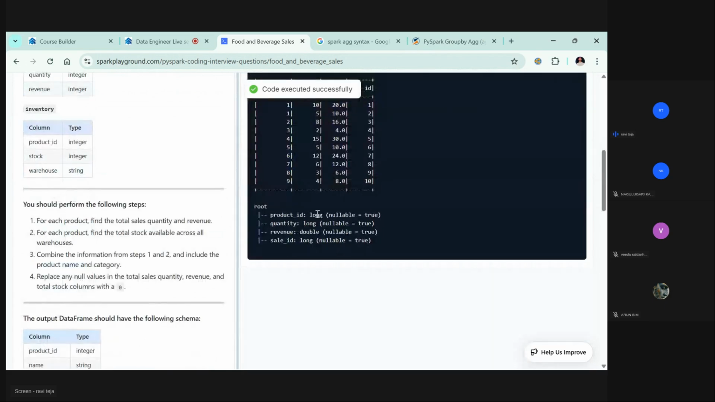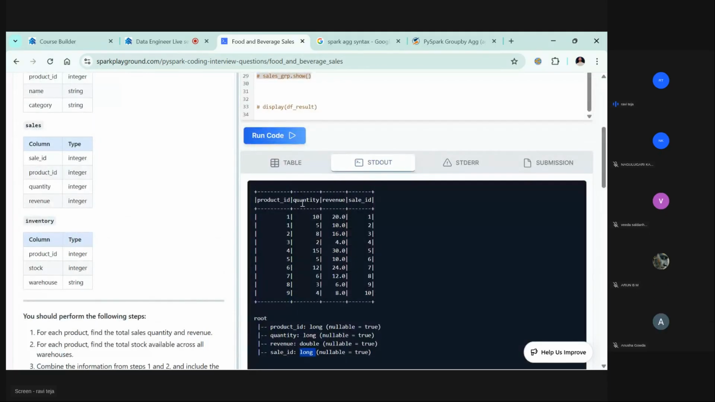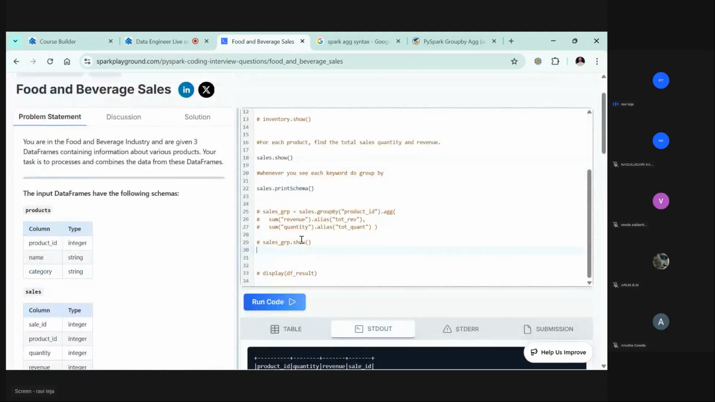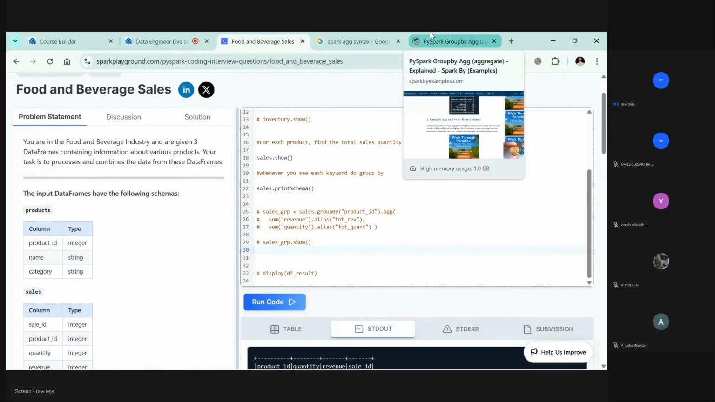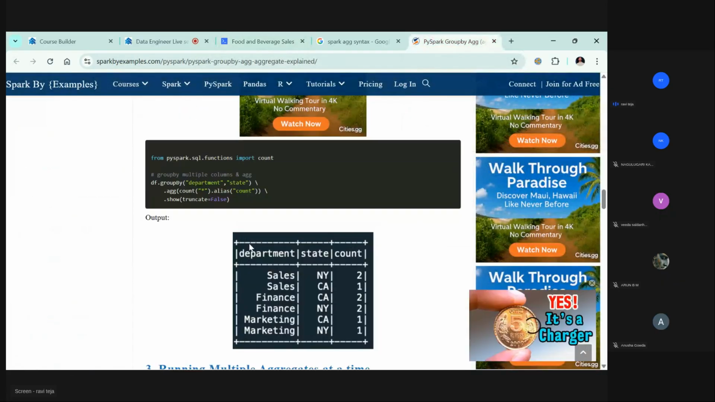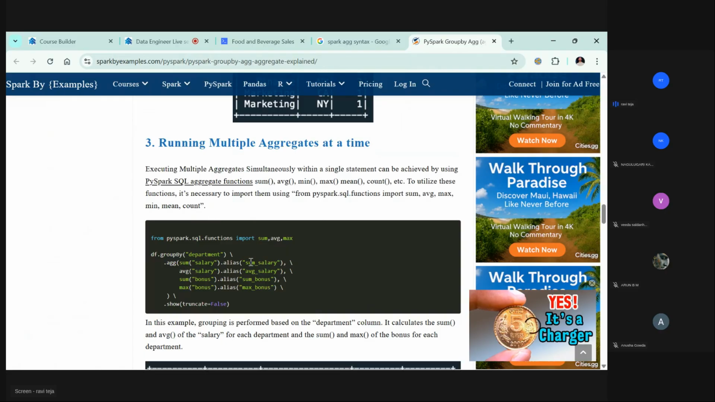This is the printSchema. It is long, this is also long. Revenue is double, sale ID is long. Okay, so quantity, revenue and all are fine. Now sales.groupBy of ID .agg of sum of, what is the syntax here? Sum of this and dot this. Okay, so sum of salary .alias of sum salary.